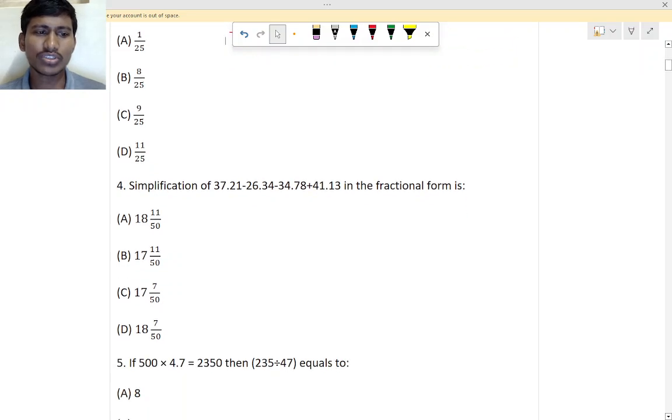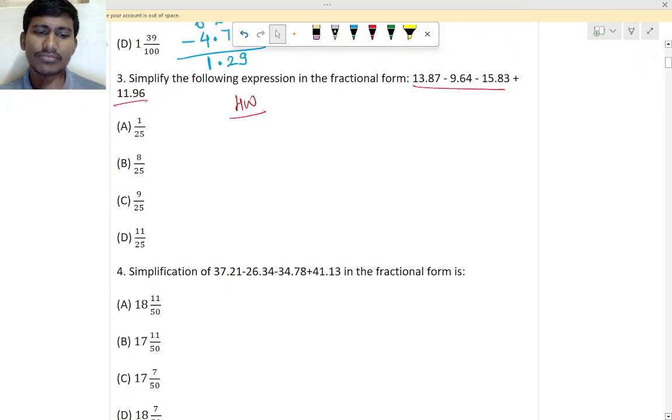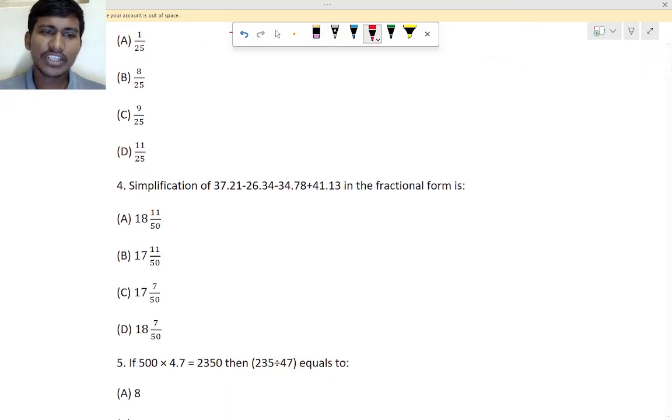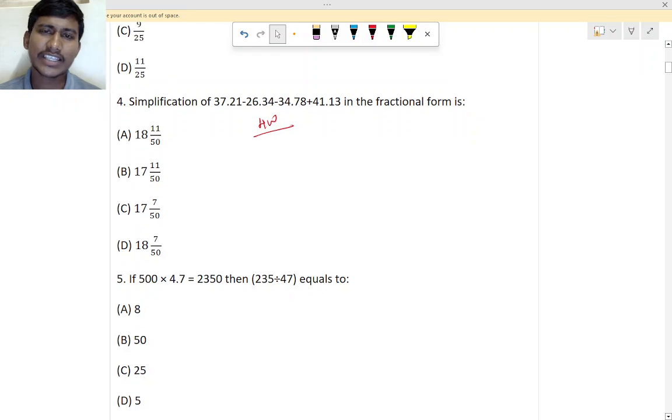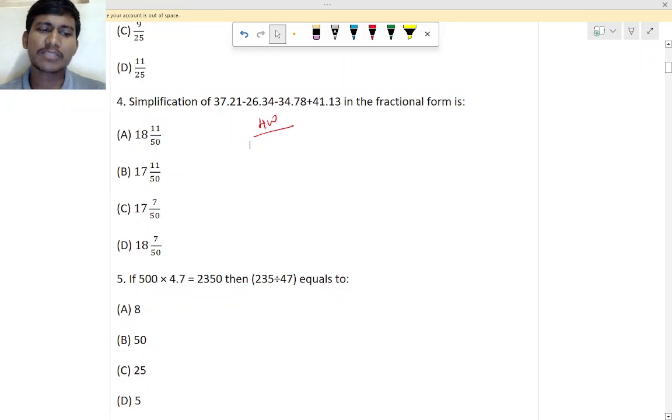So should we go to the fourth question? Yes, the fourth question is also the same. Will you do this question? Homework. Try to do it. If you don't get it, ask me tomorrow. This question I just now explained. What will be the answer here? 5 is the answer.